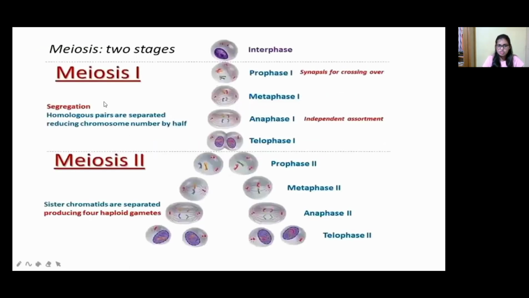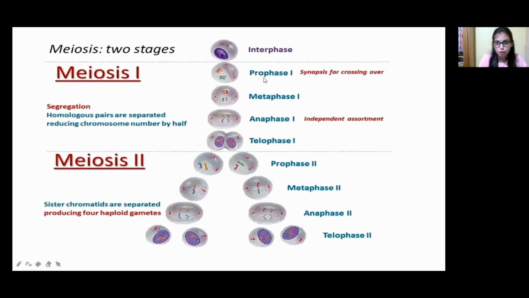Now come to meiosis, because apart from the correct option, they are asking about meiosis in the options. So what is meiosis? Meiosis is a reductional division. In mitosis it is an equational division, but in meiosis it is a reductional division. It involves two stages, meiosis 1 and meiosis 2. In meiosis 1, segregation takes place: homologous pairs get separated, reducing the chromosome number by half.